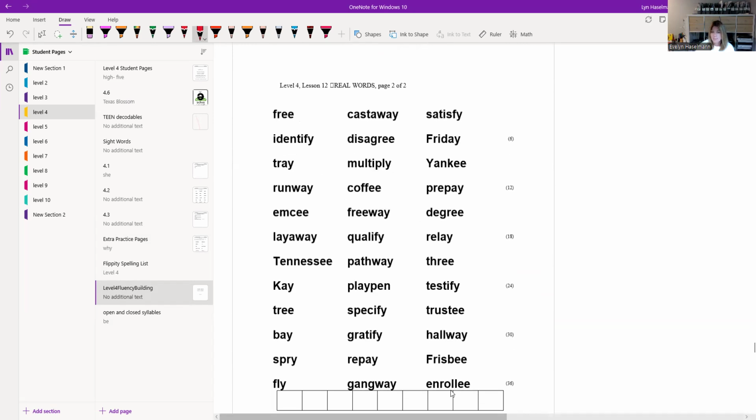Same thing with this. You can do the same exact thing. Again, great time to work on vocabulary. So a word like MC, they might not know what that is. Great time to talk about it. So make sure that your student is decoding and not guessing. All right, that's it for 412.